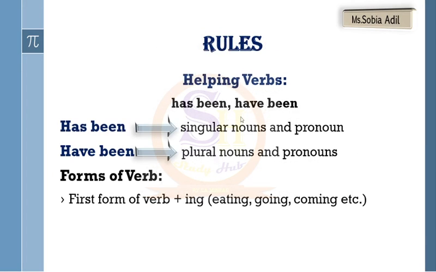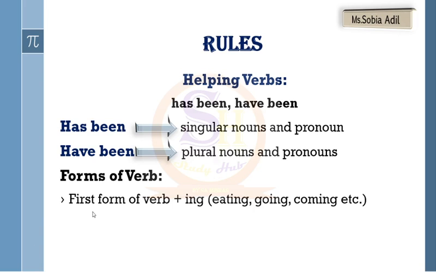Okay. Talking about the rules, students, the helping verbs we use in present perfect continuous tense are has been and have been. Has been we use with singular nouns, for example, Ali, Sarah, cat, dog, and pronouns, for example, he, she, and it. Second one is have been. We use have been with plural nouns and pronouns, for example, I, we, they, etc.